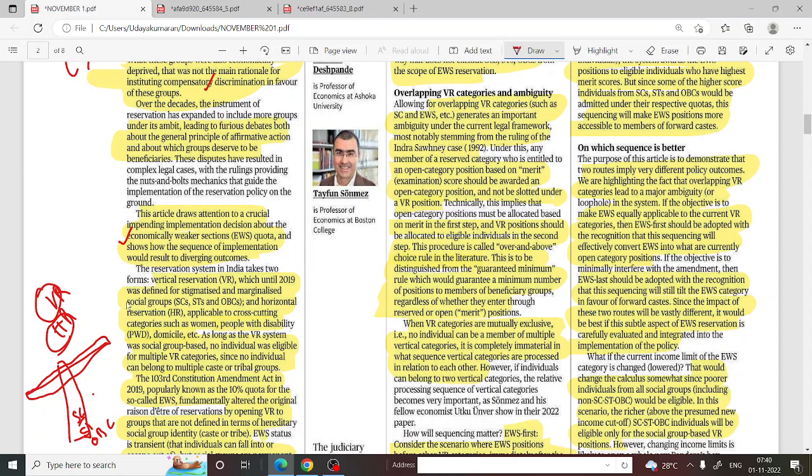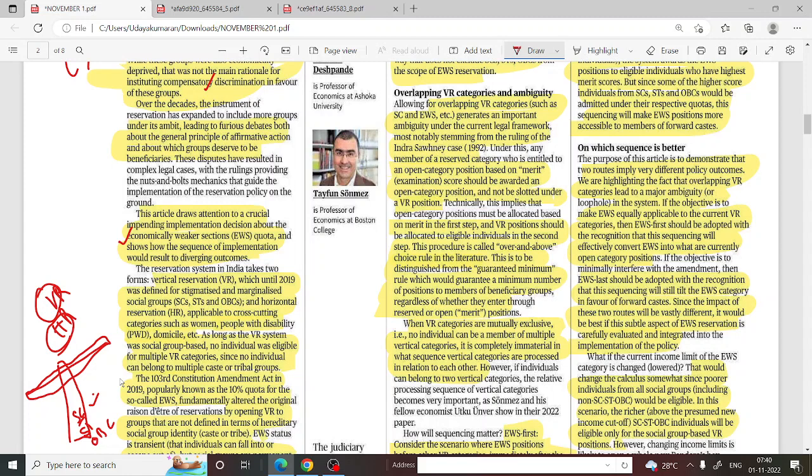So, as long as vertical reservation was a social group based category, no individual was eligible for multiple VR categories. Only people belonging to certain communities would be eligible for their own reservations, not for multiple reservations. But the 103rd Constitutional Amendment Act of 2019, popularly known as the 10% quota or EWS, fundamentally altered the original reservations by opening VR to groups that are not defined in terms of hereditary social group, identity, caste, or tribe.